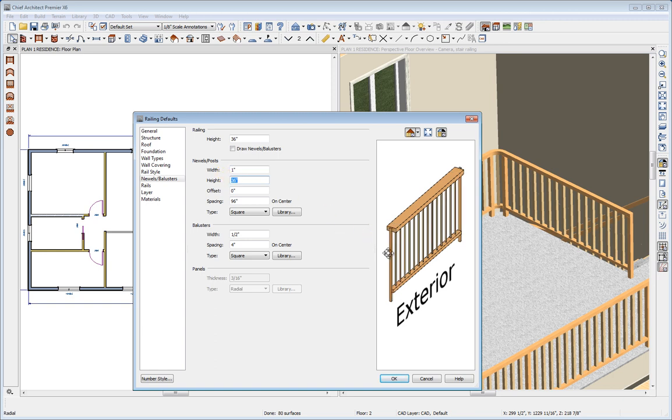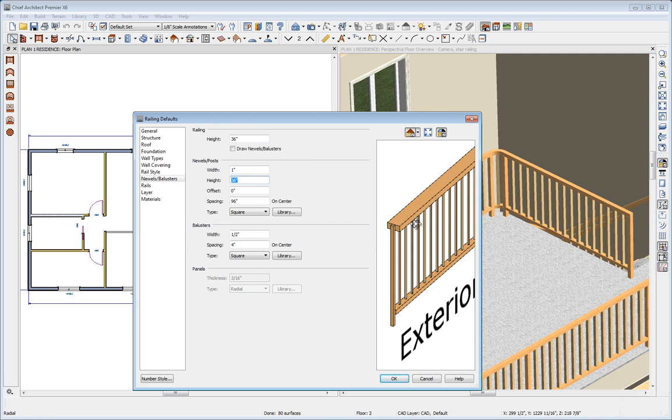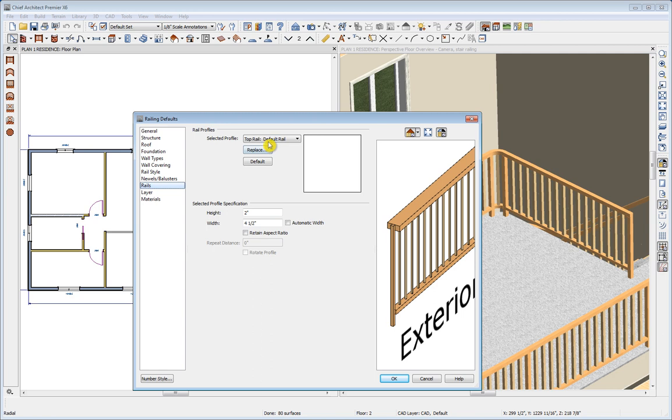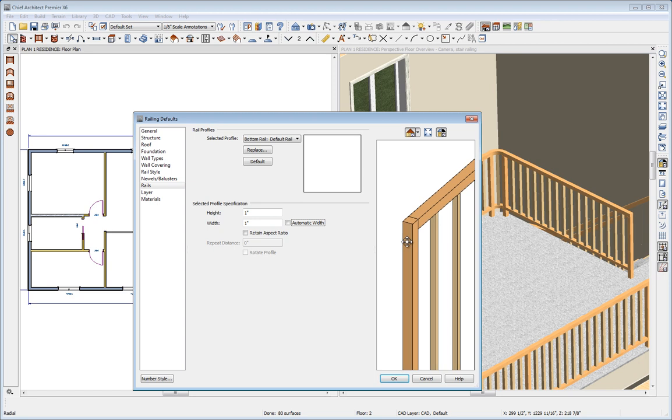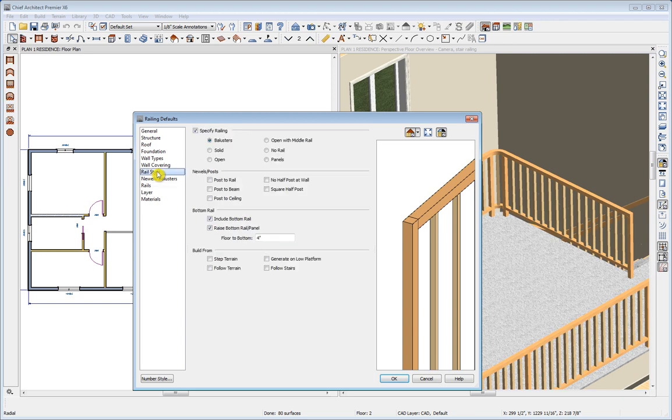And notice how the preview is helping us out quite a bit. We can see the top and bottom rails still need work though. So we'll go to rails, and the default top rail is here. Let's change its width to 1 and its height to 1. Find the bottom rail and do the same, 1 by 1. And if we look closely in the preview, notice there's something else we might want to do. Let's run the rail over the post, and that's another rail style setting, post to rail, and that looks about right.